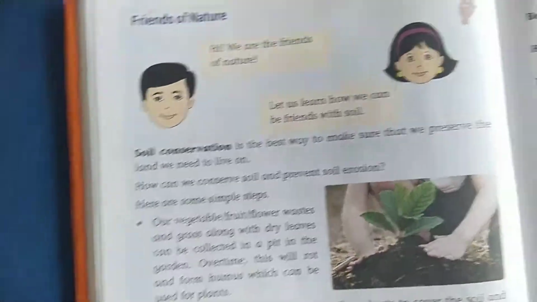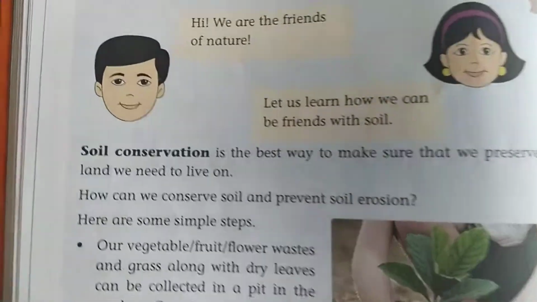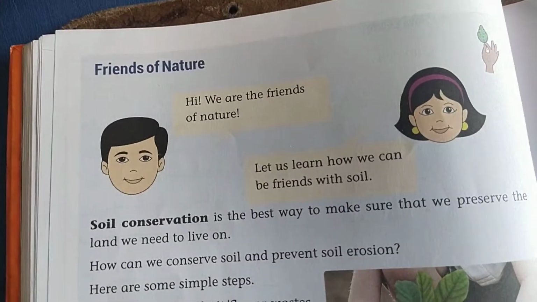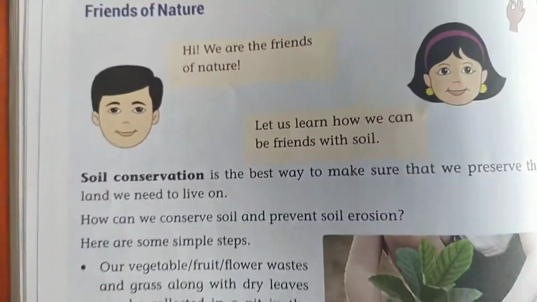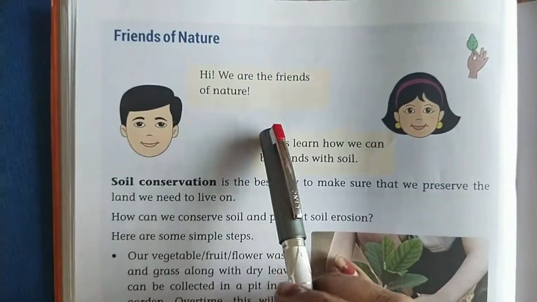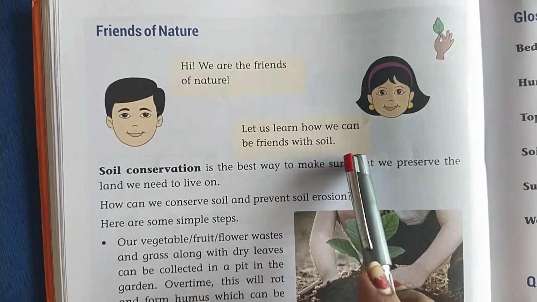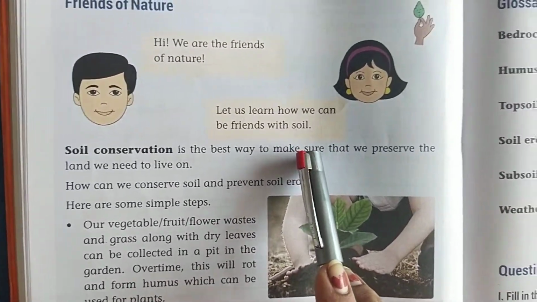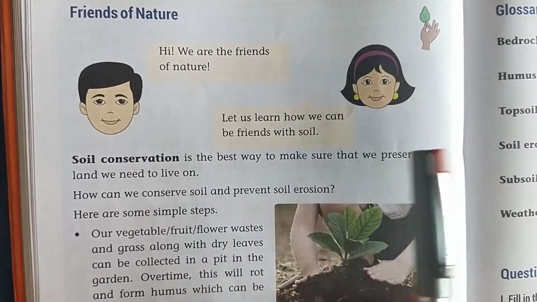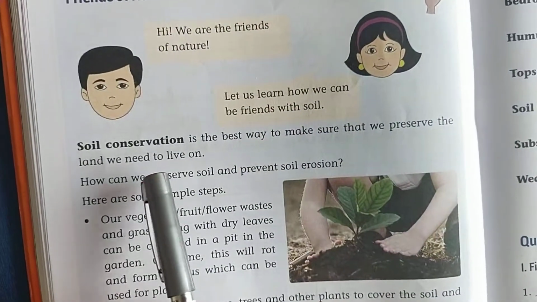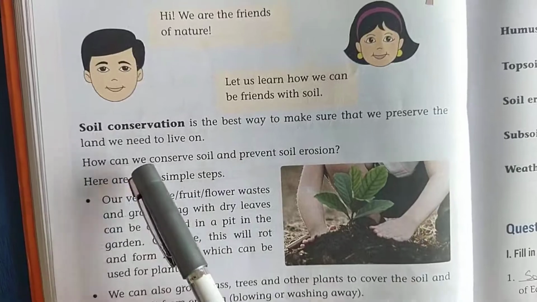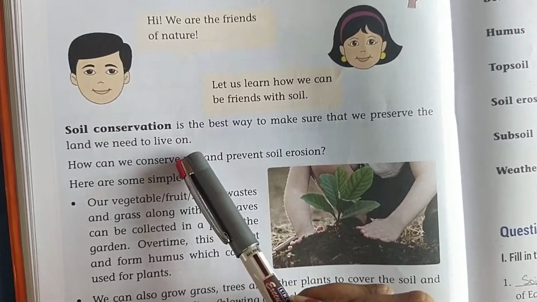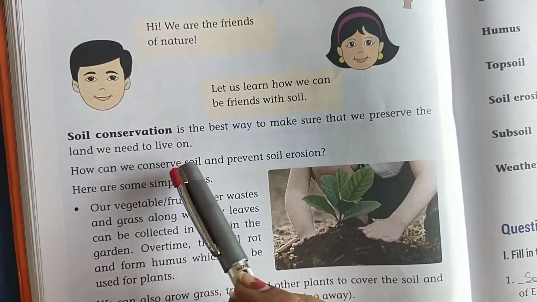Next, on page 46, children. Here, Friends of Nature, in every lesson we have this. Here there is a conversation between a boy and a girl. They are saying: Hi, we are friends of nature, let us learn how we can be friends with soil. So let us see how we should make friendship with soil. Soil conservation is the best way to make sure that we preserve the land we need to live on. Okay, so how do we conserve our soil?